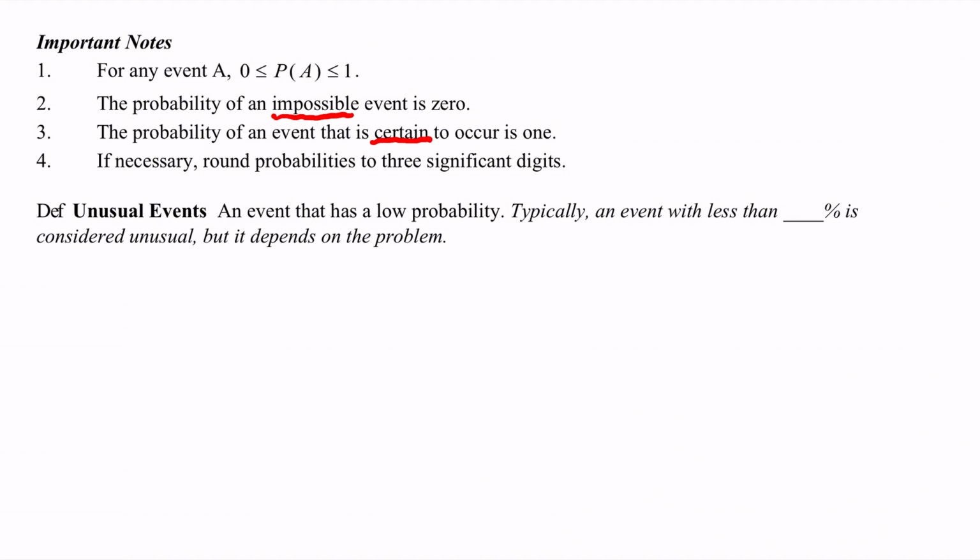And these probabilities can be expressed in different ways. For instance, we can usually think of them as fractions or decimals, or oftentimes it's useful to think of them as percents. If necessary, we're going to round to 3 significant digits when we have very small probabilities.